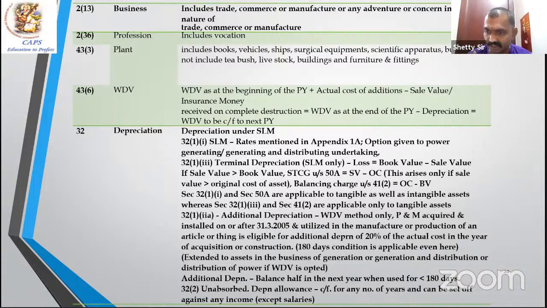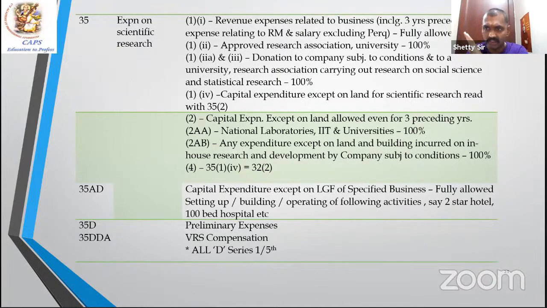32(1)(iia) is an additional depreciation only for manufacturing concerns, for absolutely new plant and machinery, at the rate of 20%. Where the asset is used for less than 180 days, the balance 10% is available next year. Till last year, 35% was given for backward areas like Andhra Pradesh, Bihar, etc. That is not there. Now it is only 20%. Same way, scientific research, any revenue expenditure, any capital expenditure, any donation, now onwards only 100% allowed.